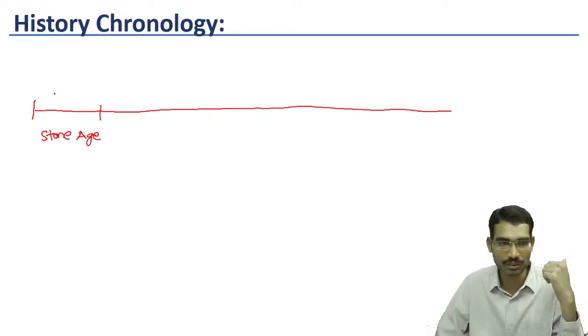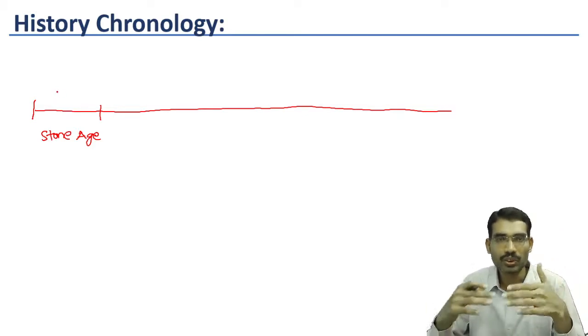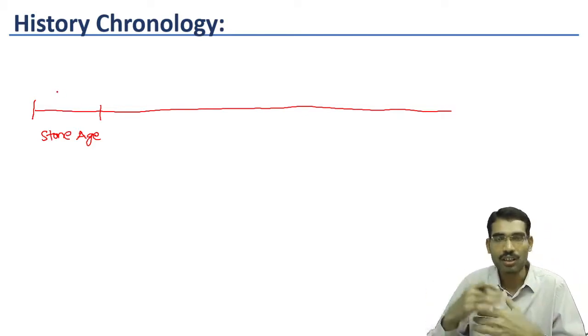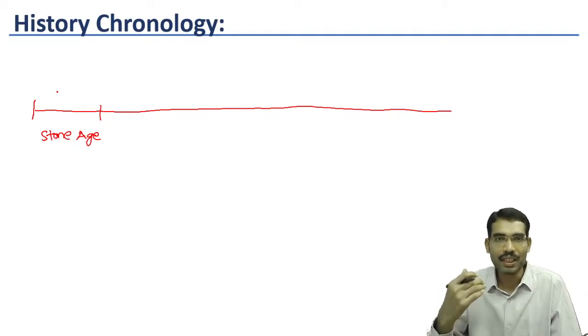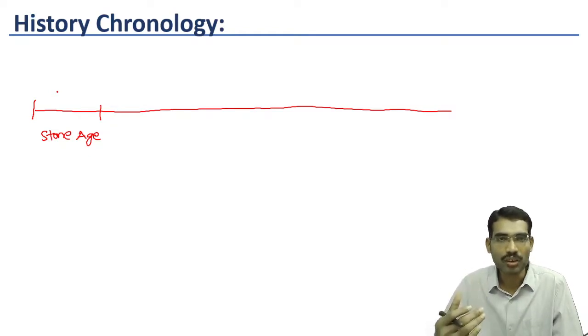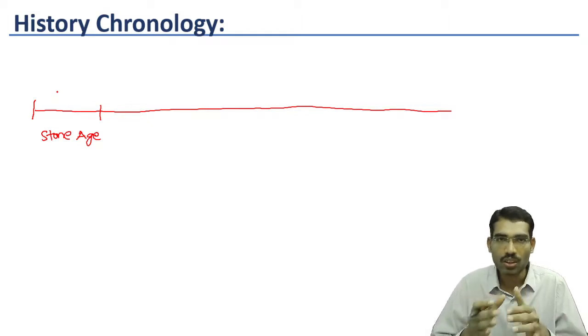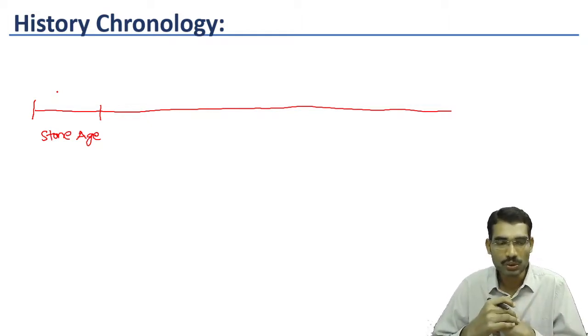Initially, human beings were not in a position to develop agriculture or social system or culture because the nature was very harsh. So their main focus was just to live according to the nature. That time, even the temperatures were very low because it was also called Pleistocene era. Pleistocene era means Ice Age.